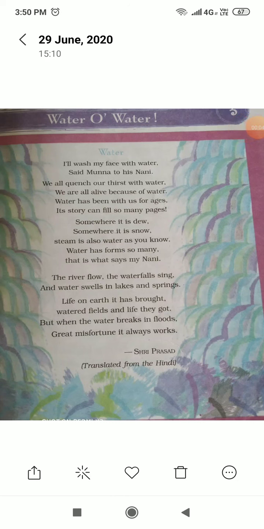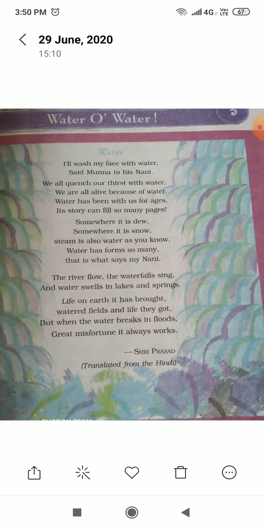Today we are going to study EVS Class 3 Chapter 3, Water. Students, you all know that we need water to drink. Animals also need water and plants also need water. So all living beings need water. Water is essential for all living beings. Life is not possible without water.